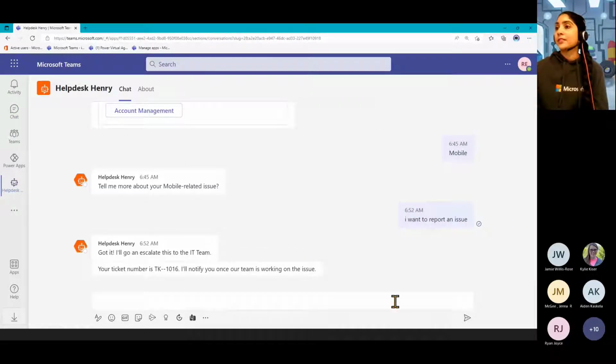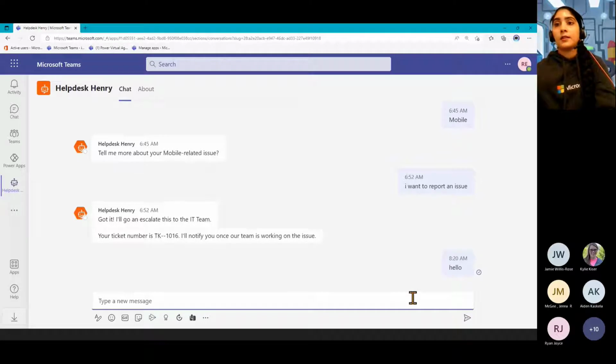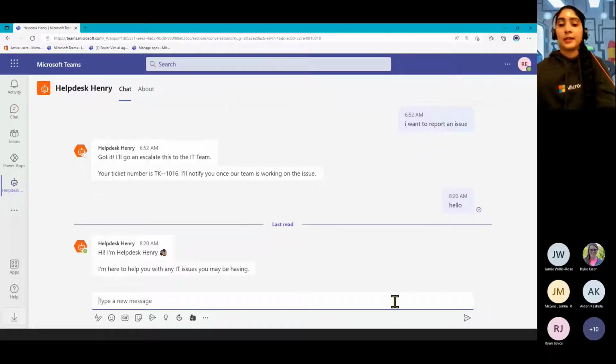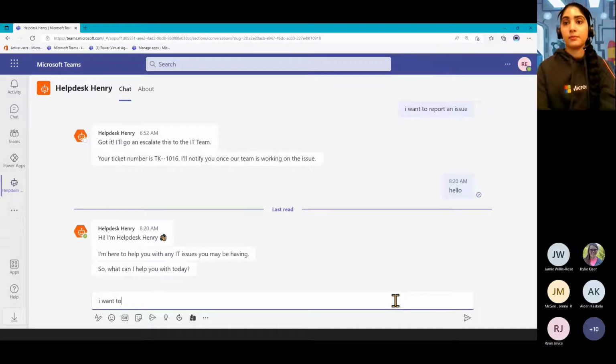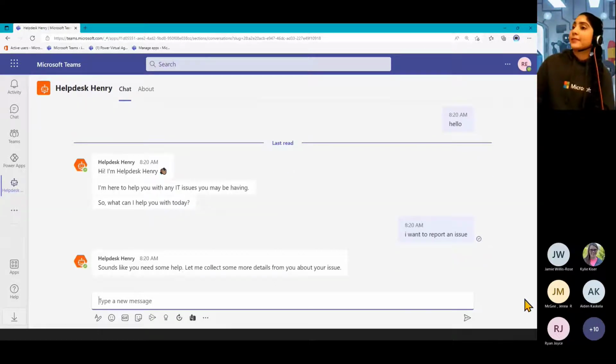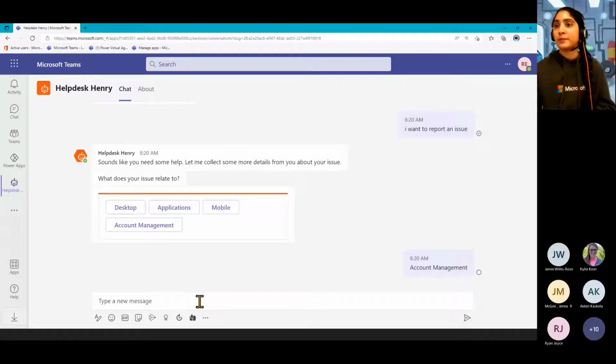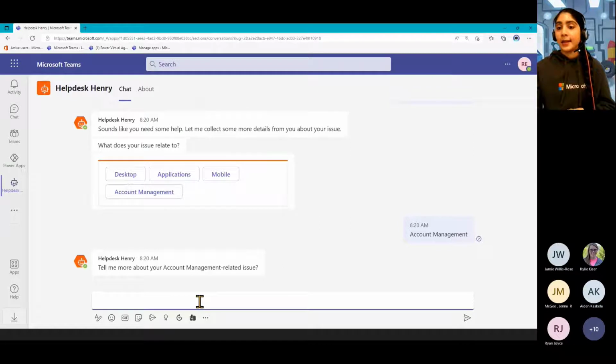So just to show you what this one is, if I go and say hello to my bot, it's going to come back with that greeting. Now let's say I want to report an issue. So now it's going to go through this topic that I've set up, which I'll show us in a moment. We've set up some different categories of the type of issue to help our team manage it. Let's say account management. And then let's say a bit more about it. Maybe I don't remember my password.